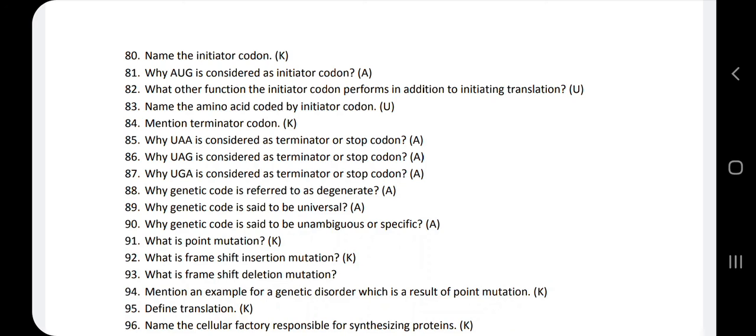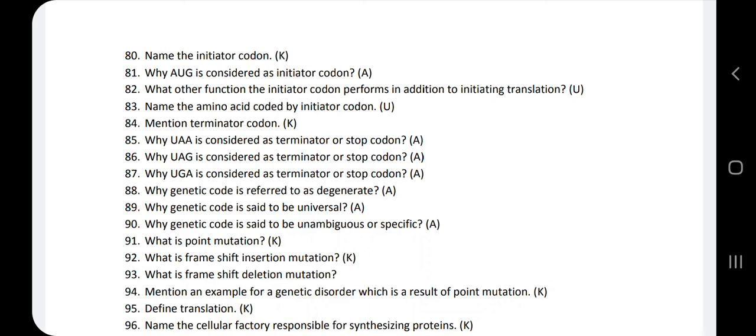Take CUU and UUA. CUU and UUA are two different codons, but they code for the same amino acid, that is leucine. Because of this, we consider the genetic code to be degenerate.